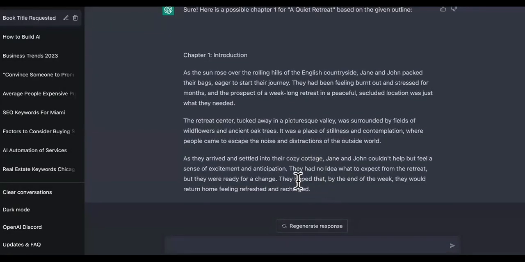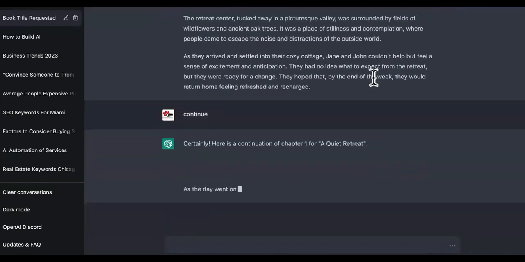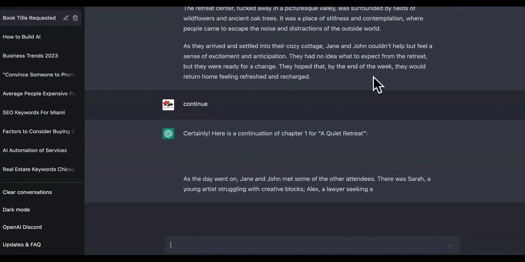So look, it gave us this, but obviously that's a little short for a chapter. So we're going to say continue. All right, so it's going to continue. Certainly, here's a continuation for chapter, as the day went on. Look at this, man. This is freaking godly.